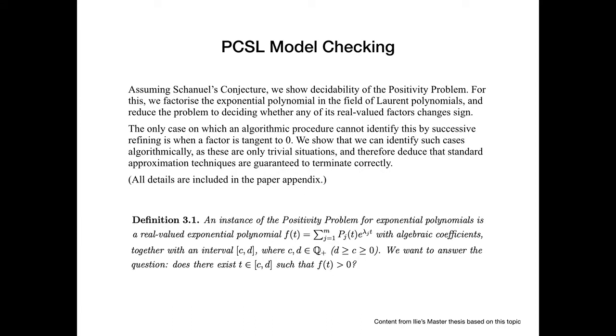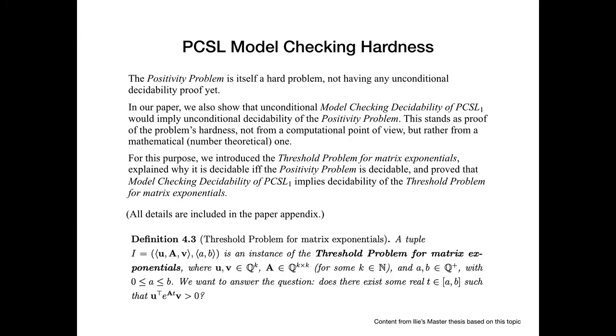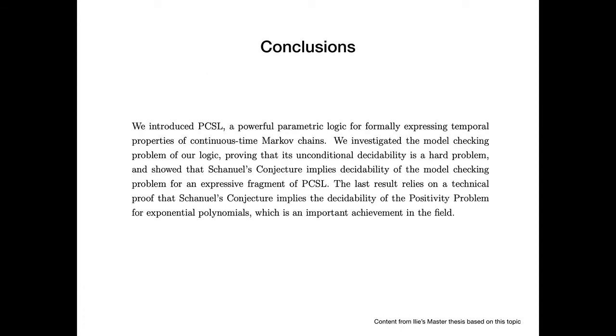Yep, sure, no worries. We have also shown that our problem in its unrestricted version is a hard one. Again, we managed to reduce the threshold problem for matrix exponentials, which is equivalent to the positivity problem for exponential polynomials, to the model checking decidability of our problem. And therefore, we showed that an unconditional decidability result is very hard. So we can't hope for that.